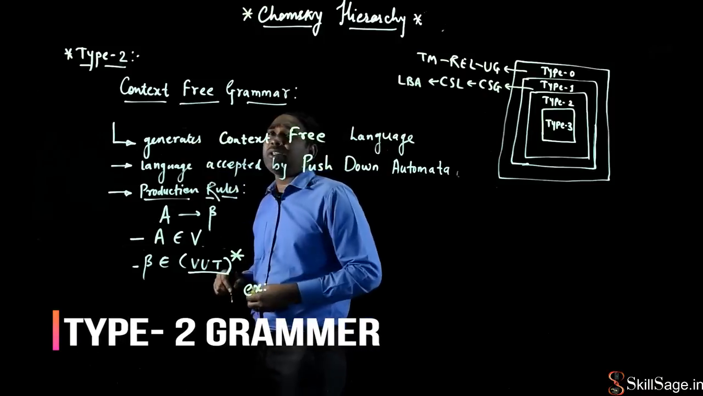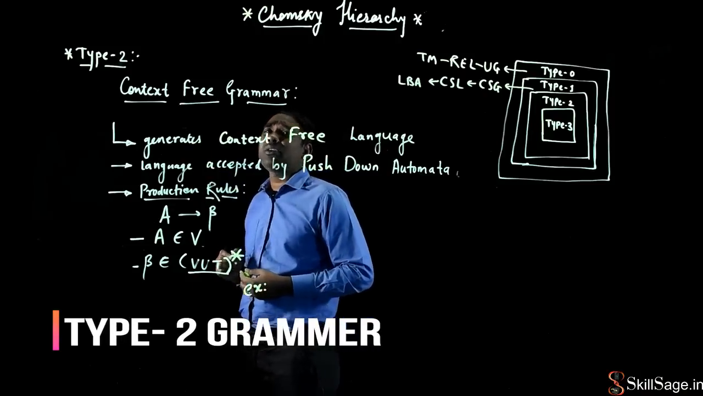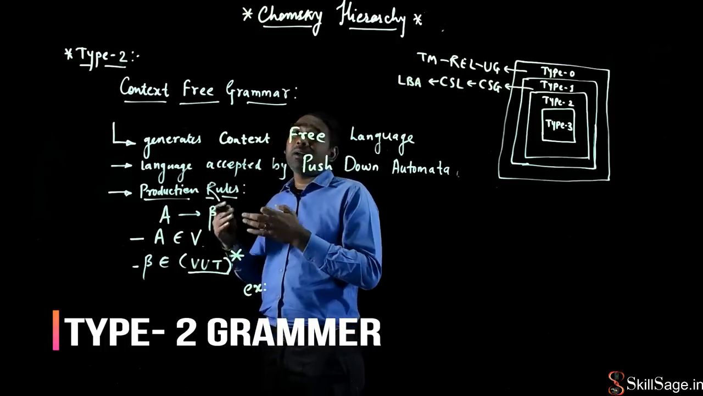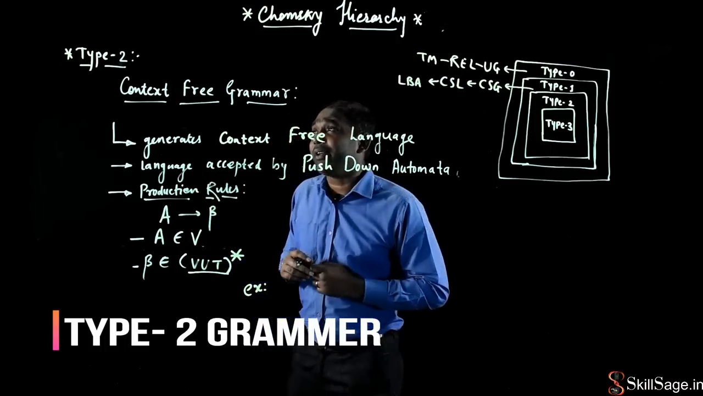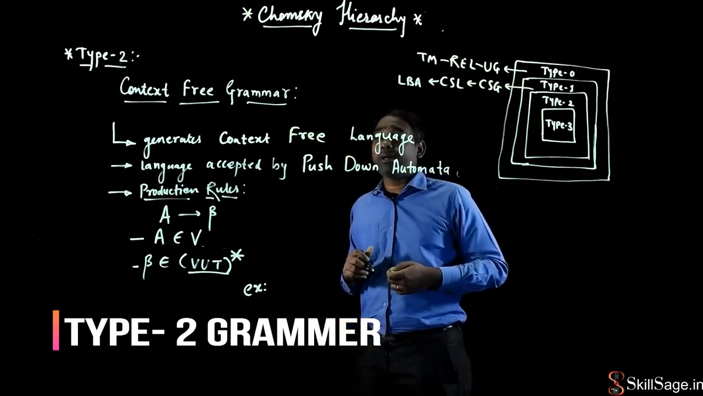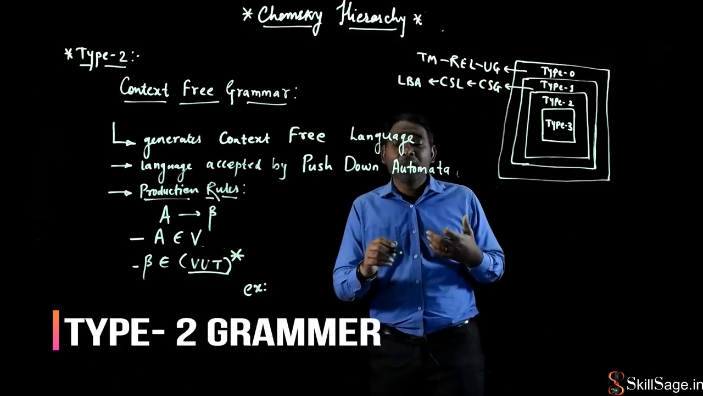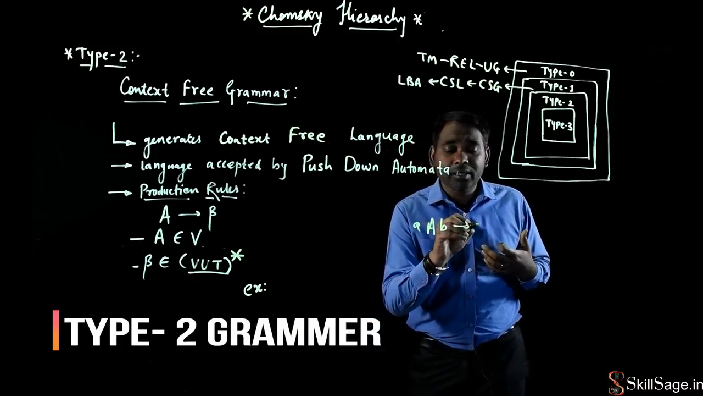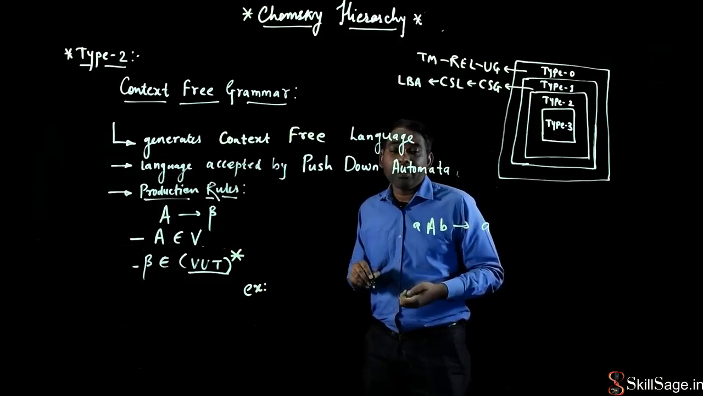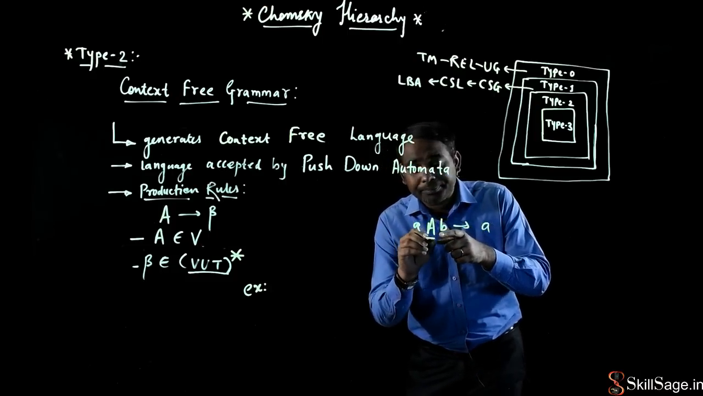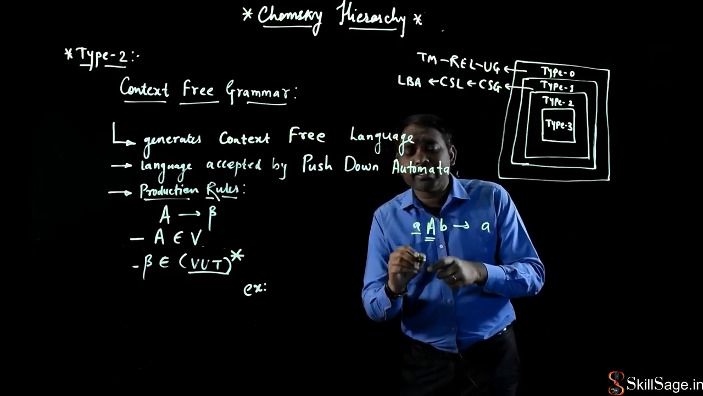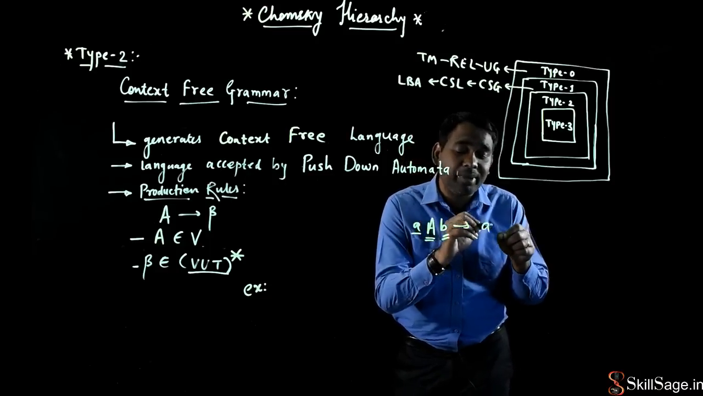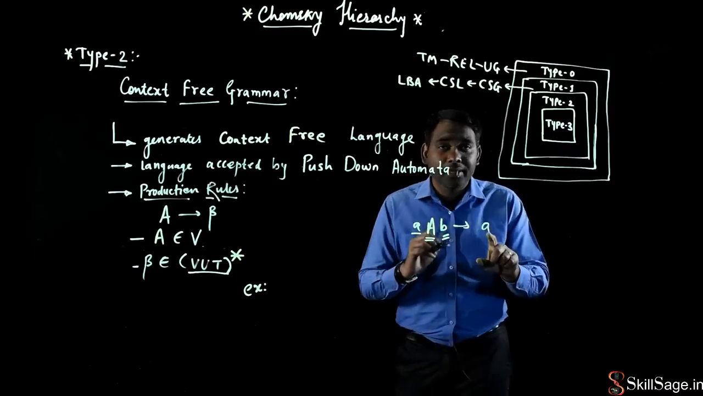Type 2 grammar is called a context-free grammar. And why is it called a context-free grammar? And how is this context-free grammar different from context-sensitive grammar? We have seen the context-sensitive grammar. In context-sensitive grammar, suppose this A and B is replaced by this A, right? If this A is having a left context A and a right context B, then this whole grammar is replaced by this small a.